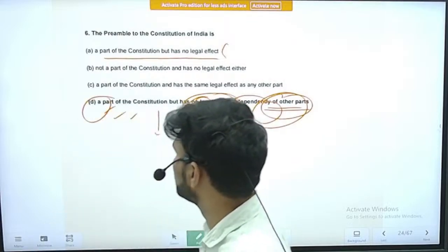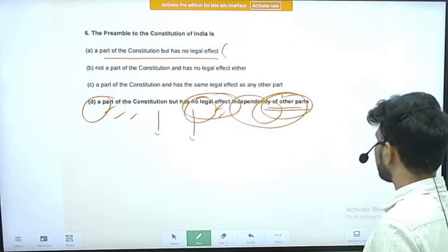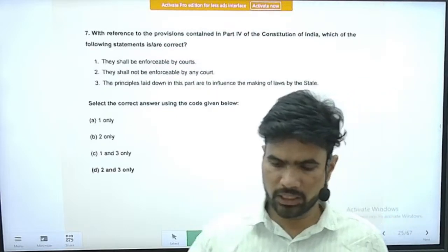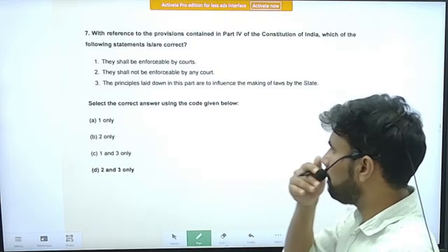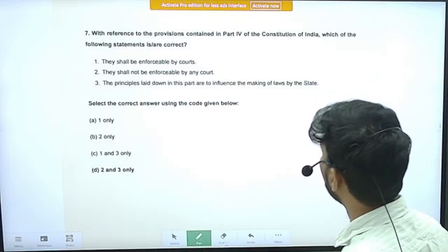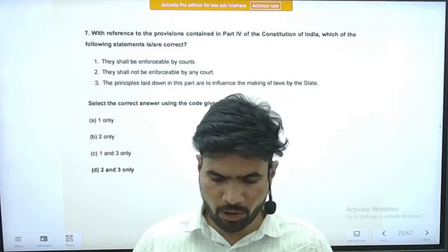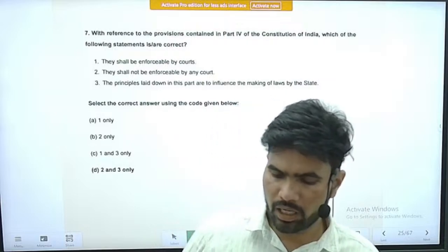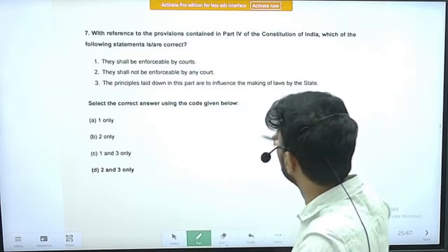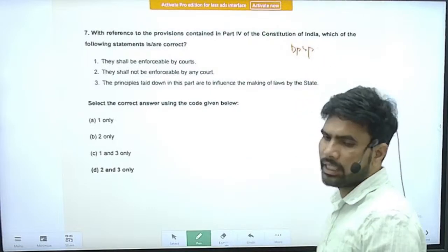The correct explanation is option D. Next, question number 7. Right. The question is, with reference to the provisions contained in Part 4 of the Constitution of India, which of the following statements are correct? Part 4 means it is DPSP, Directive Principles of State Policy.